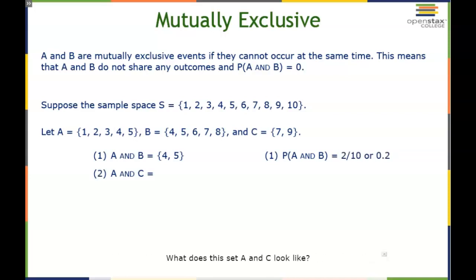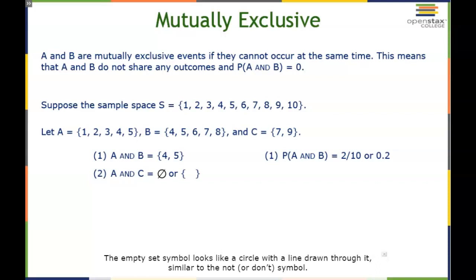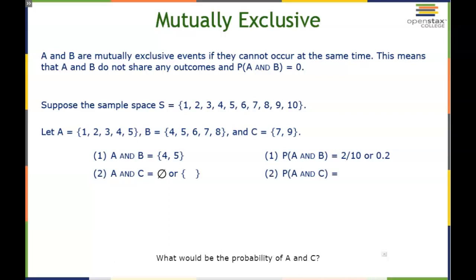What does the set A and C look like? Well, A is 1, 2, 3, 4, 5, and C is 7 and 9. They share nothing in common, and therefore the set A and C is the empty set. The empty set symbol looks like a circle with a line drawn through it, similar to the not symbol. What would be the probability of A and C? Well, if there's nothing in the set, then the probability is 0. Not nothing, but 0.